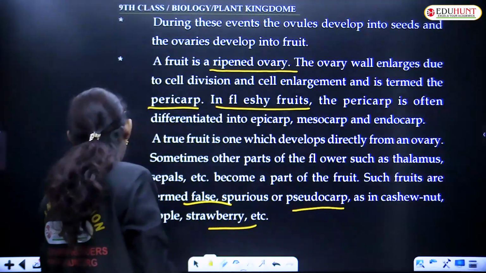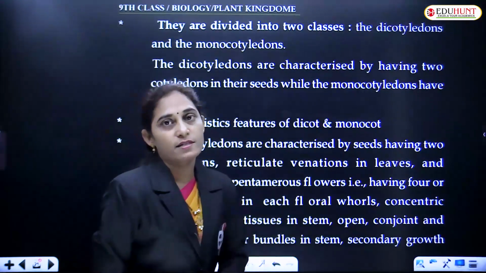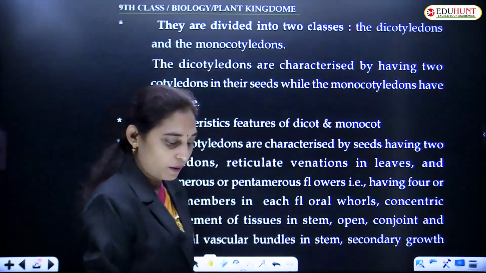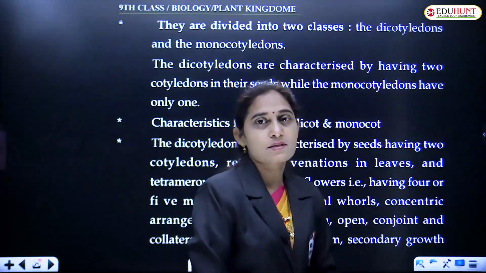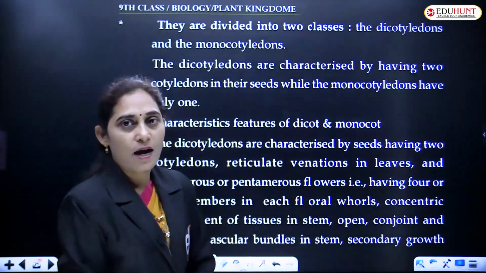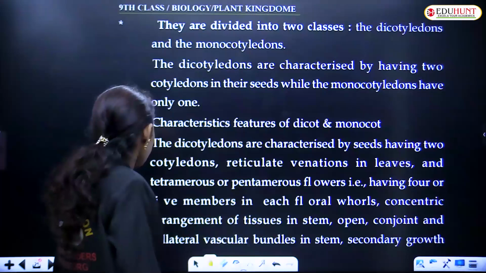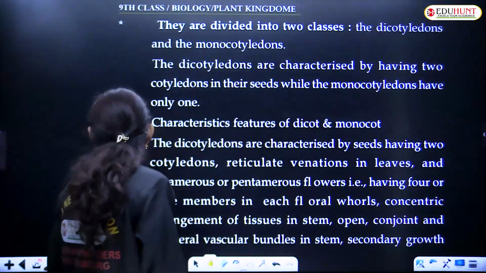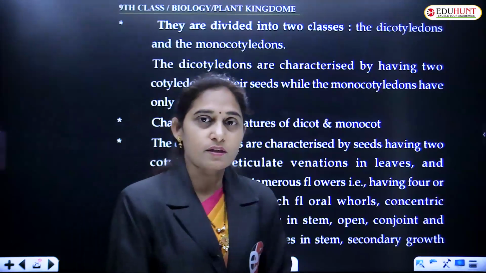Anyway, we have already discussed this point. The plants of angiosperms are divided into 2 classes, dicotyledons and monocotyledons. Dicots, monocots ని మనం నెక్స్ట్ క్లాస్లో చూద్దాం.